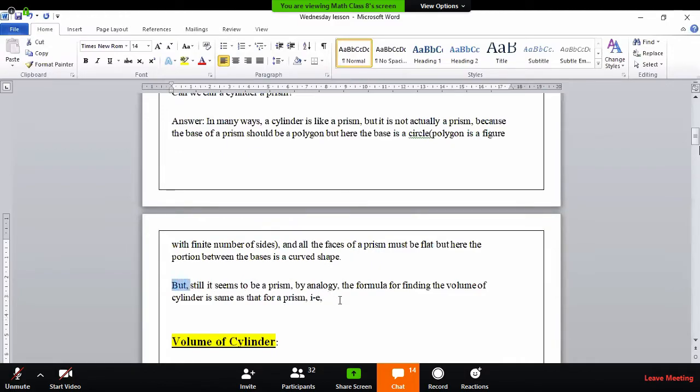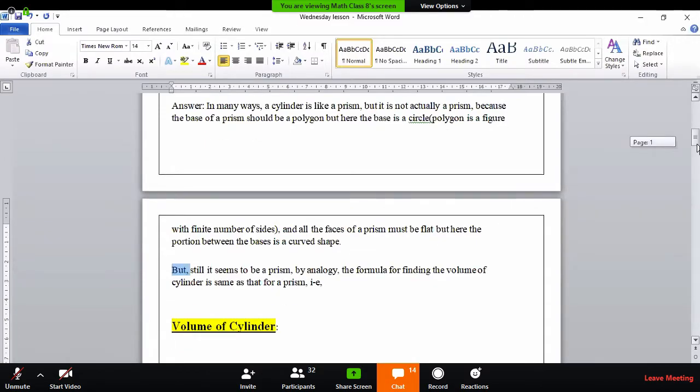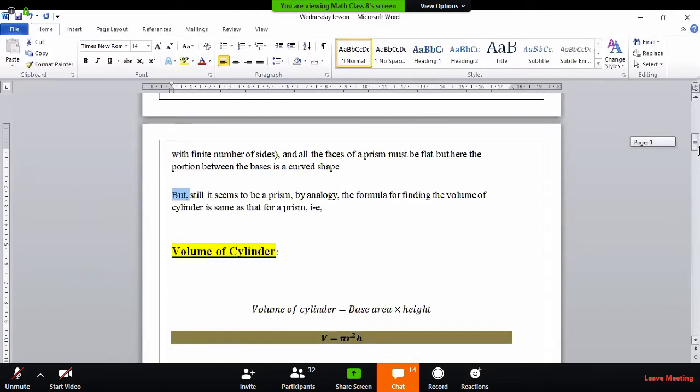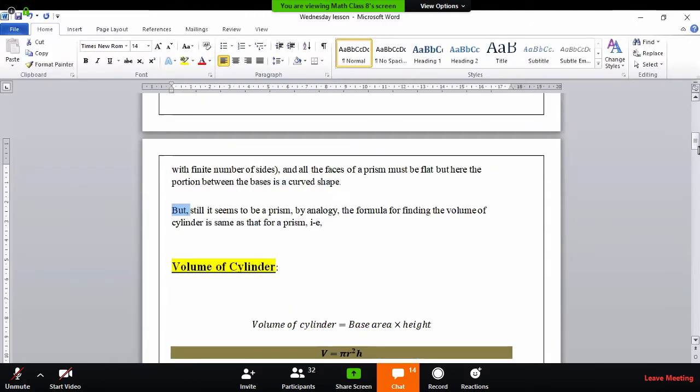By analogy, the formula for finding the volume of a cylinder is the same as that for a prism. Though, beta, it is not actually a prism, it does not fulfill the definition of a prism, it is quite similar, almost similar to a prism.